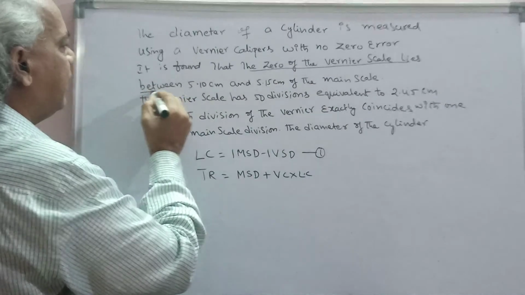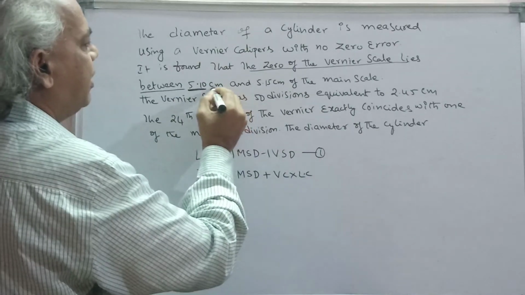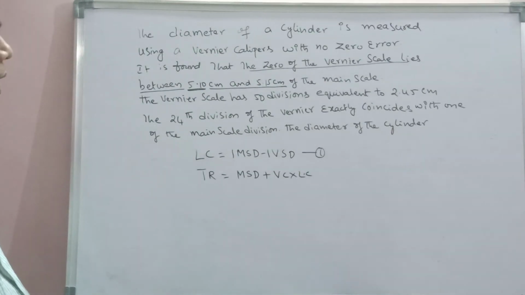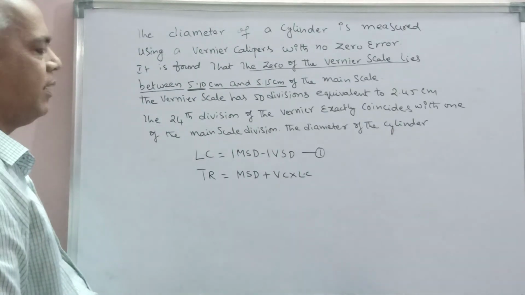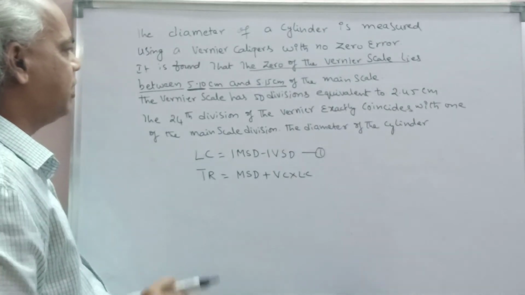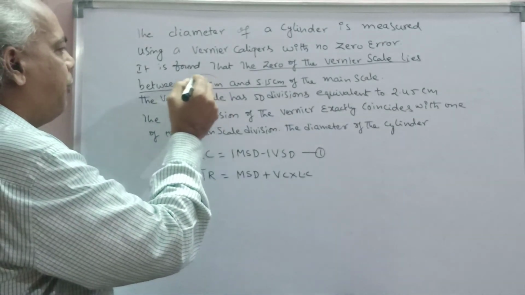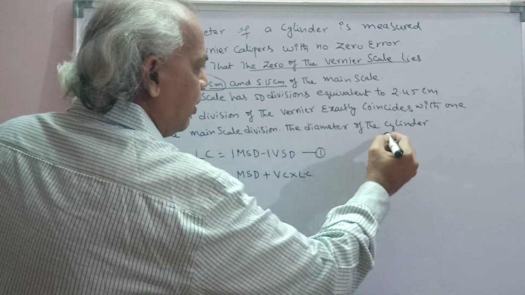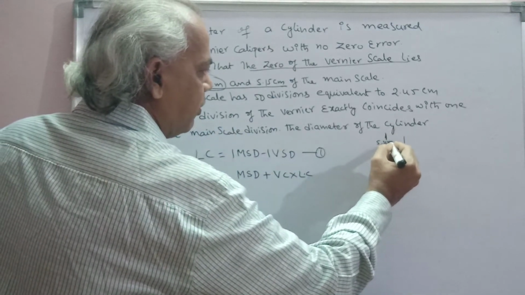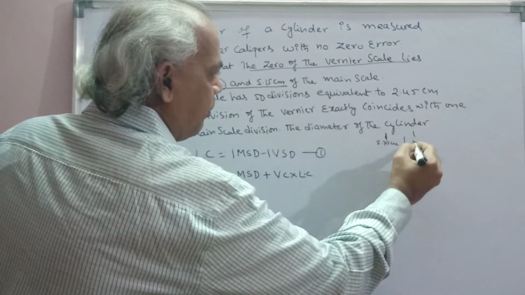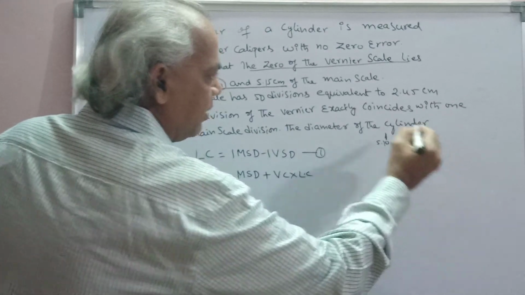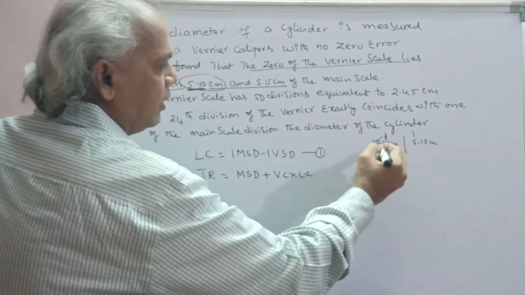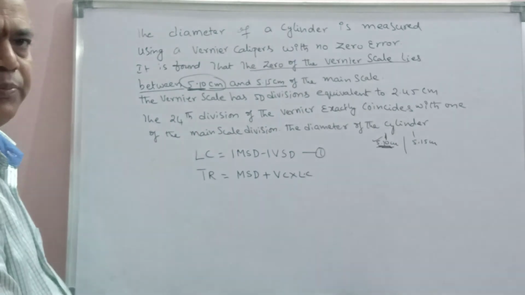So in this question, the zero of the vernier lies between 5.10 centimeter and 5.15 centimeter. So here the main scale reading must be taken as 5.10, because the vernier zero is at 5.10 centimeter and next is 5.15 centimeter. So we should take 5.10 centimeter.